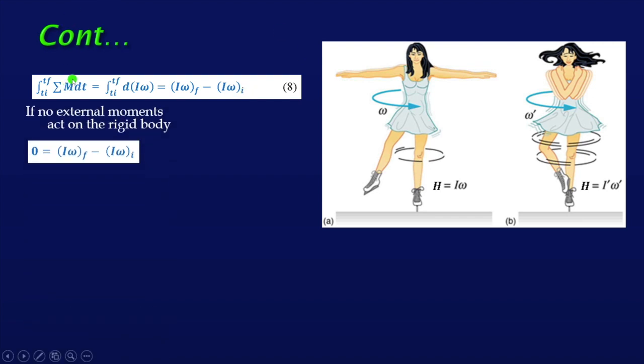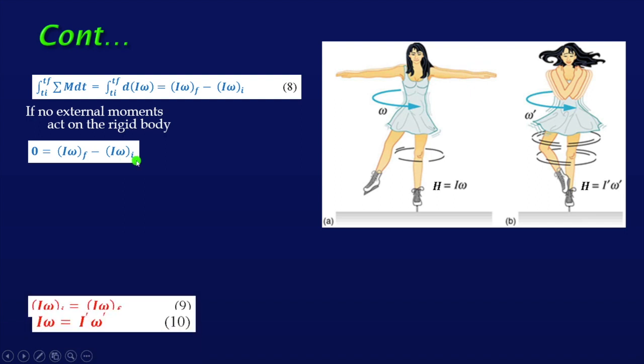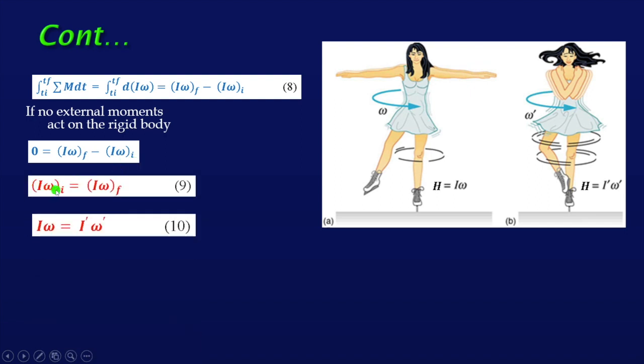And as the external torque or moment applied here equals 0, meaning she is not giving any effort, then 0 equals I omega f minus I omega i. That indicates I omega i equals I omega f. So this is the momentum conservation law.